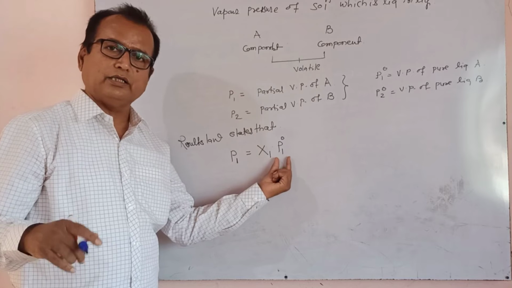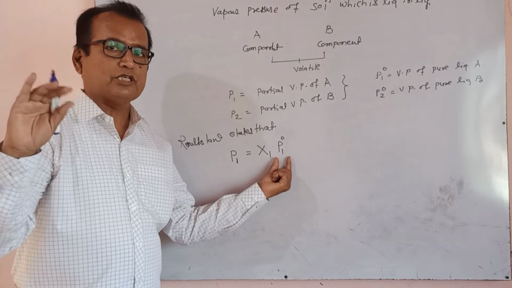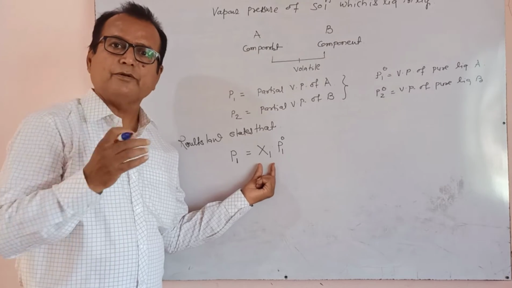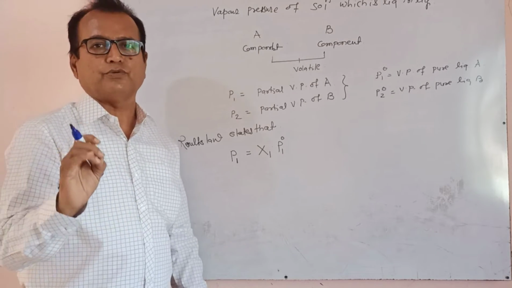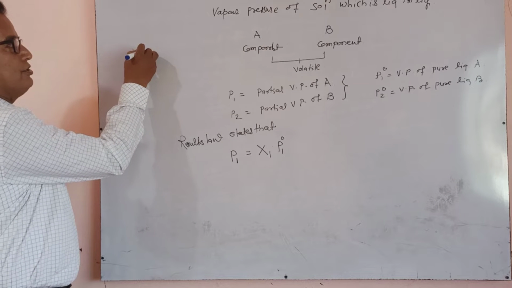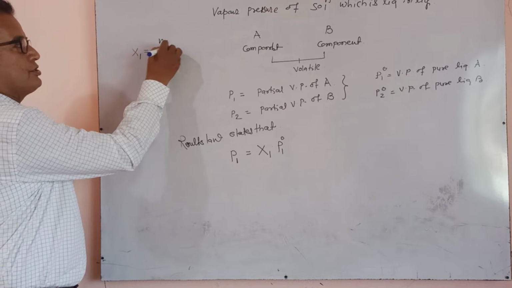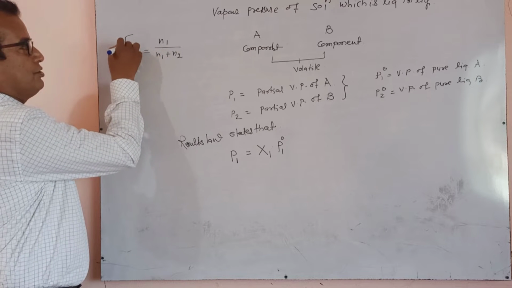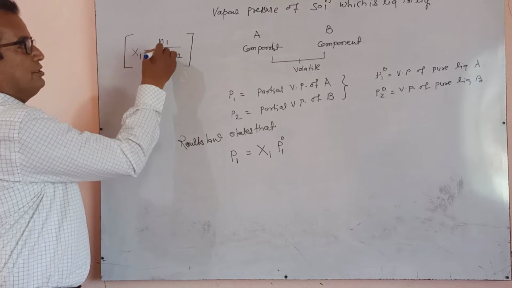When it is alone it will have this much vapor pressure, and you multiply it by its concentration. Concentration x1 is mole fraction of A. Mole fraction is denoted as x1, equal to number of moles of first component divided by total number of moles of components present in the solution, N1 plus N2.